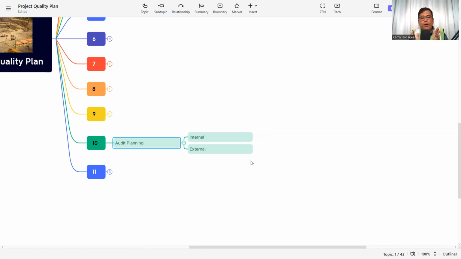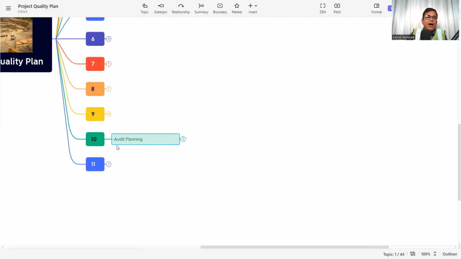So what the audit planning will be, and how the audit information or audit observations will be incorporated into the process, should also be incorporated in the project quality plan. So this is the audit planning.